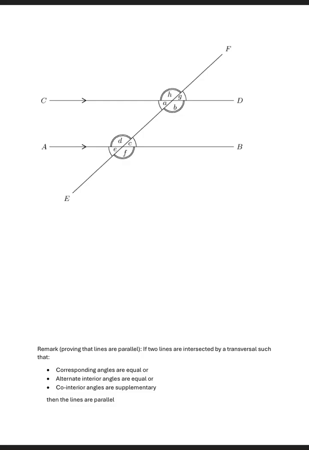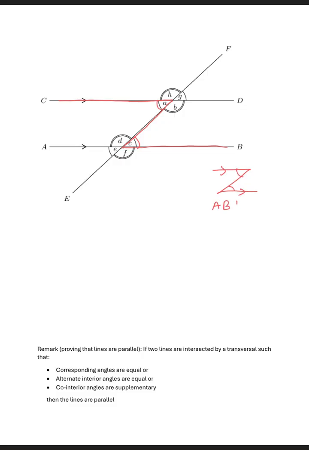We check the alternate angles. So alternate angles, they form a Z shape, right? So if we check here, the first Z shape that I'm seeing is this shape here. And then these are the alternate angles. And the lines are parallel.